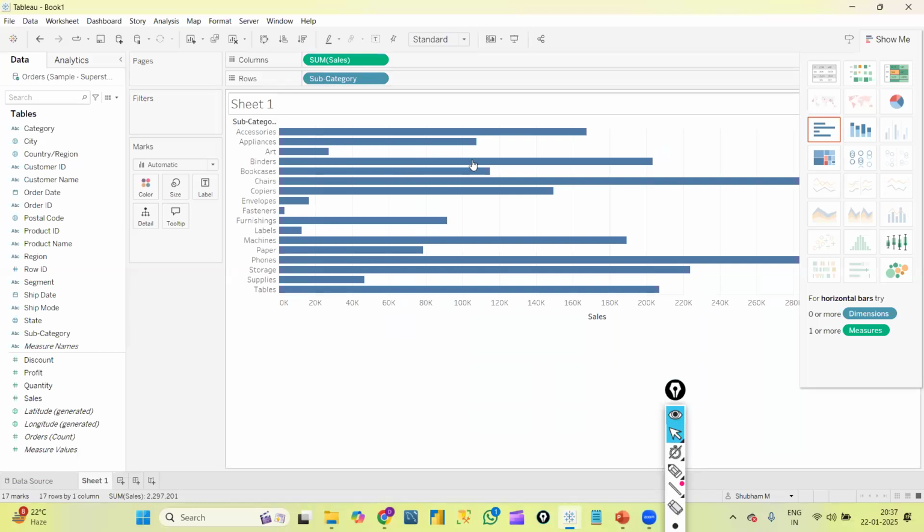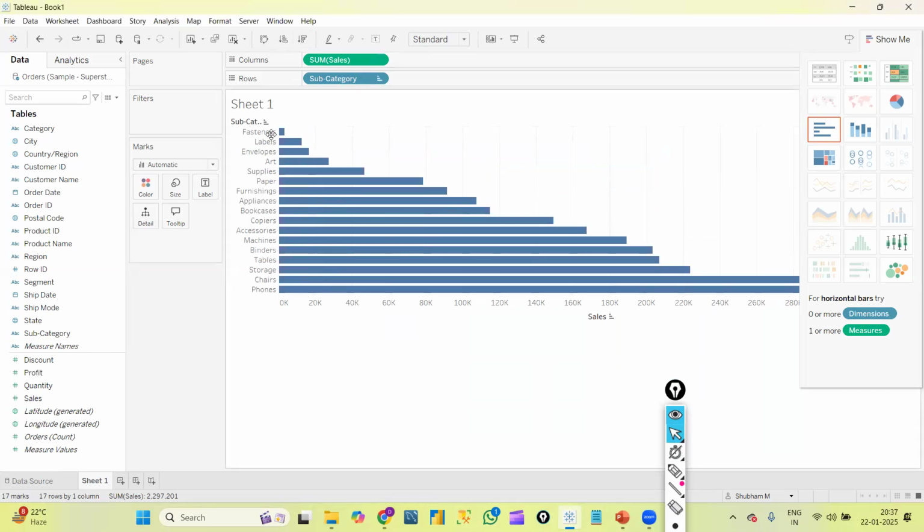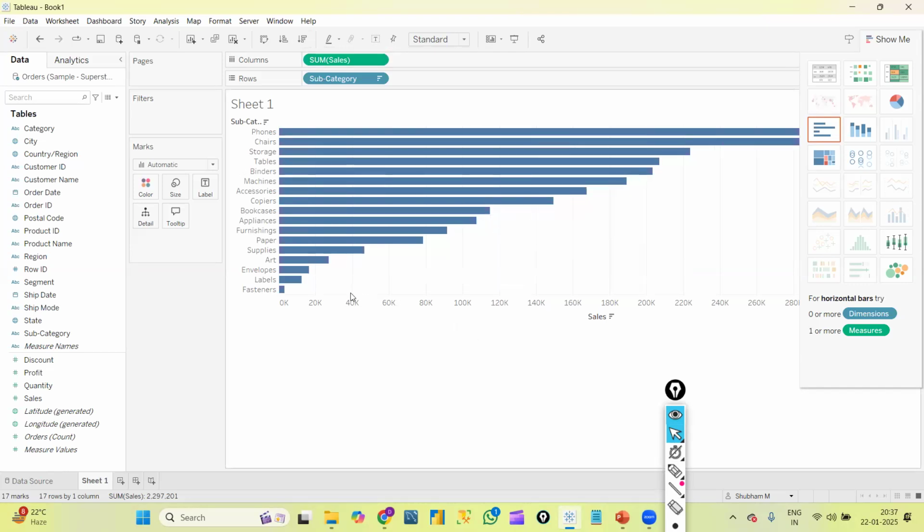And especially for bar graphs, we can even sort the data. If we wanted to display that in ascending order or descending order, we will have options like this. If I click this, I'll get it in ascending order, lower sale first, higher sale last. If I wanted to display in descending order, I'll use this icon. Like that, we just click, we select the options just by using some right clicks, just by using some drag and drops, everything can be done here.